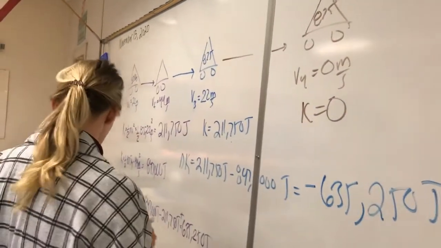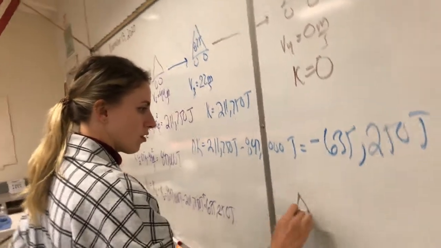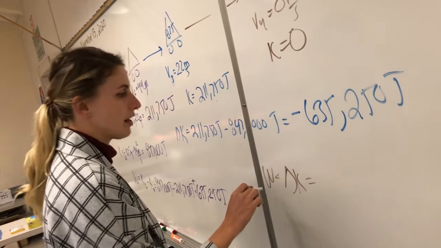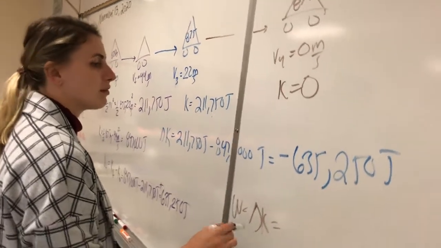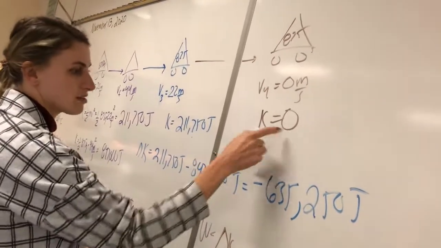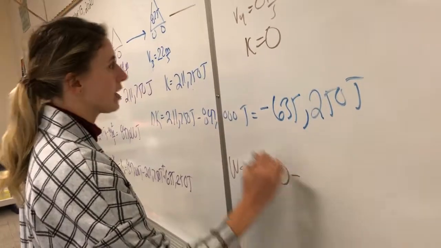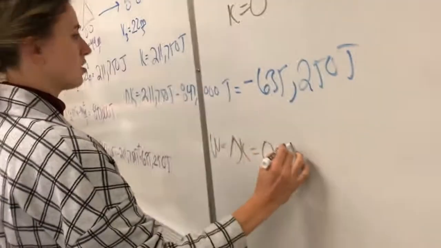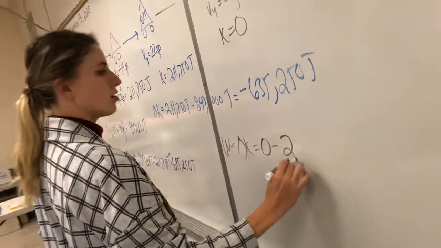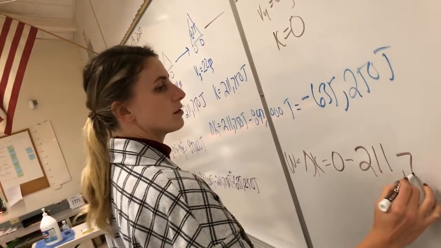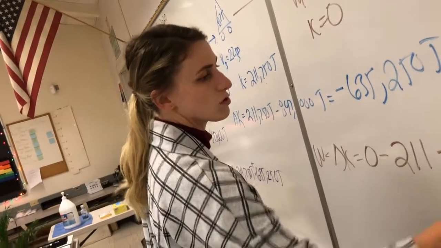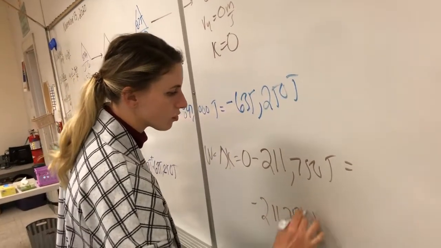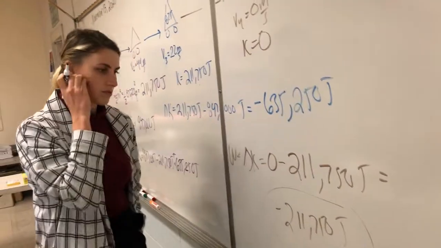If they want to know how much work, and work changes energy, if we figure out what the change in kinetic energy is, we know what the work is. And we can just do final minus initial again. The final one is 0 minus the initial one, which is 211,750 joules. That is just negative 211,750 joules. This stuff is simple.